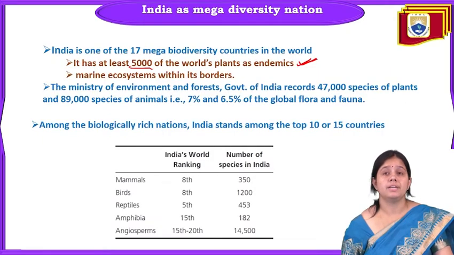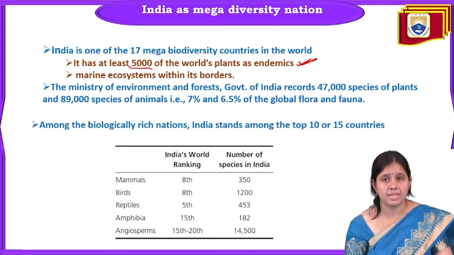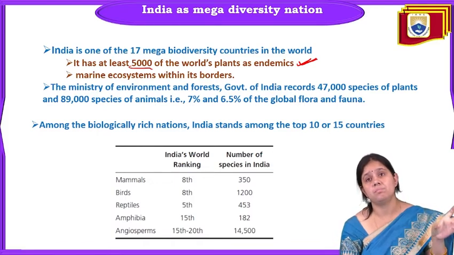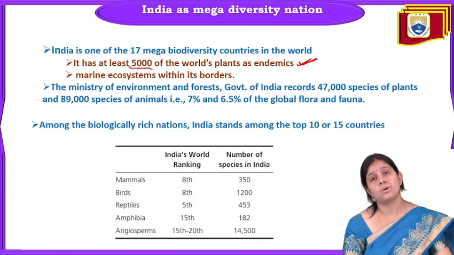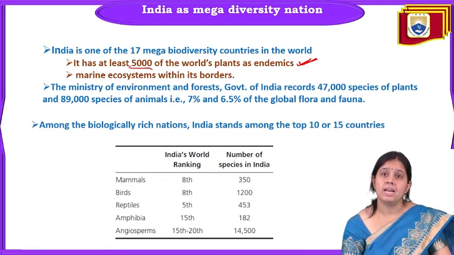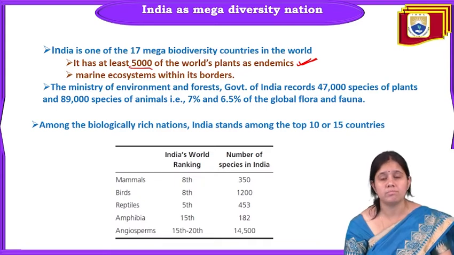Now India is among the 17 mega biodiversity countries in the world because of two reasons. First, at least 5,000 of the world's plants are endemic, meaning a total of 5,000 of the world's plants are endemic in nature in India. The next one is the marine ecosystem within its boundaries. So India has its own marine ecosystem also. That's why India is among the 17 mega biodiversity countries.